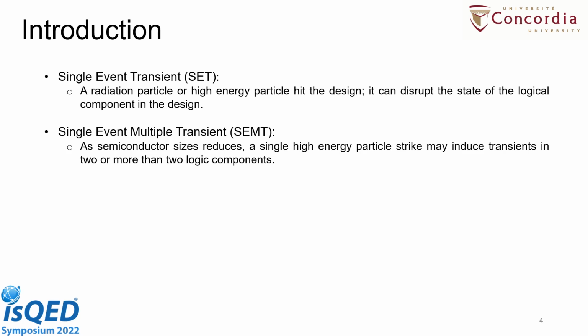As of now, the transistor size has been reduced day by day. So it is possible that whenever a single transient fault hits a circuit component, it can disrupt more than one logical component in the design. That is called a single event multiple transient. In that case, we will be discussing how this single event transient fault is propagated through the circuit and how it affects the final output of the design.